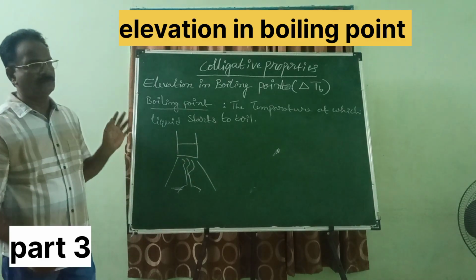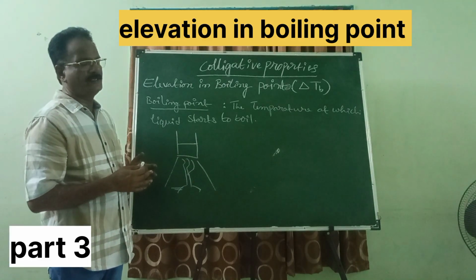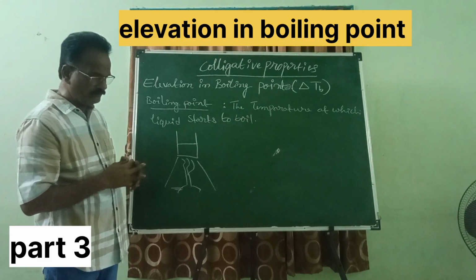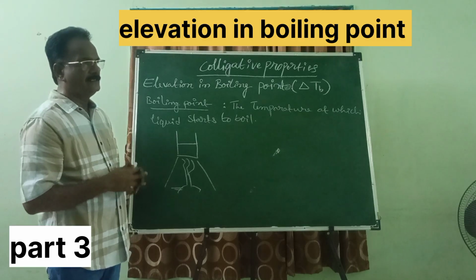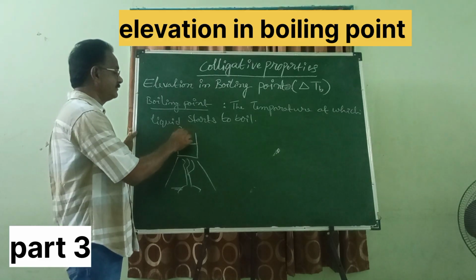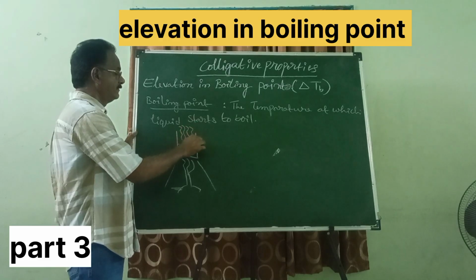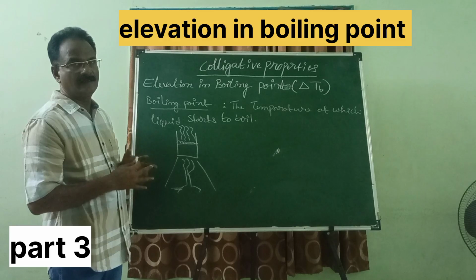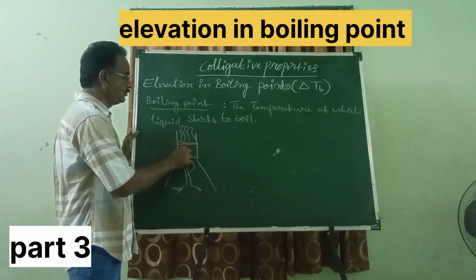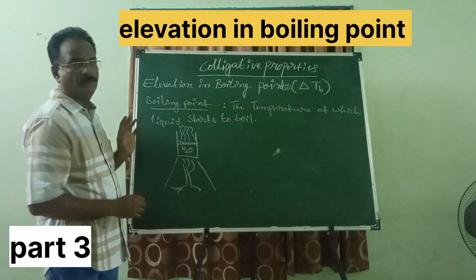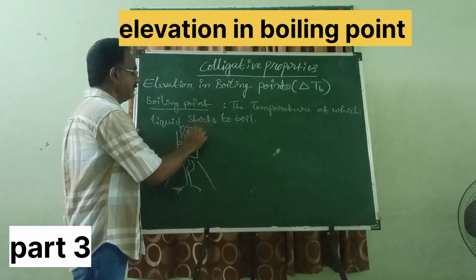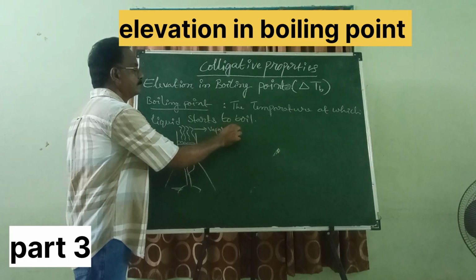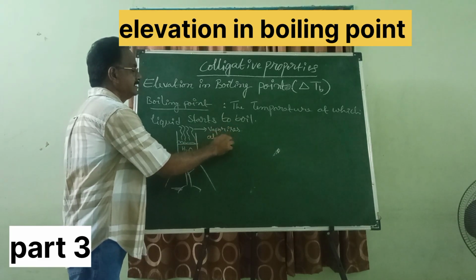If you boil a pure solvent or any liquid or any solution at a particular temperature, it starts to escape from the container. First it gets boiled and then it starts to escape from the container. Let us see H2O as an example. H2O vaporizes at 100 degrees centigrade.